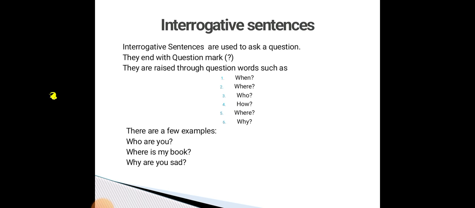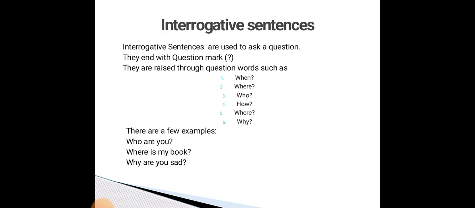When is your birthday? Where is my house? Who are you? Where is my book? How are you? Why are you so sad? These are examples of the interrogative sentence. At the end you have to put the question mark. So an interrogative sentence is nothing but asking a question. They end with a question mark and are raised through the question words, the WH questions.